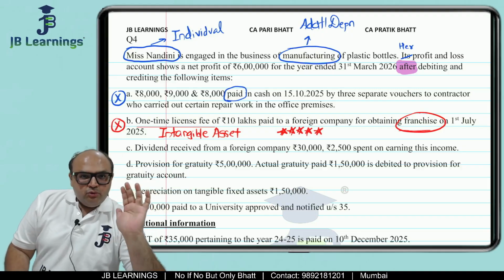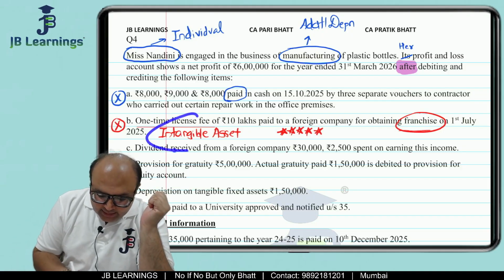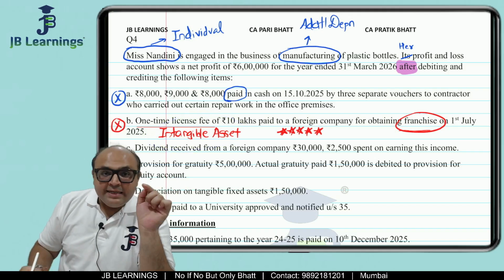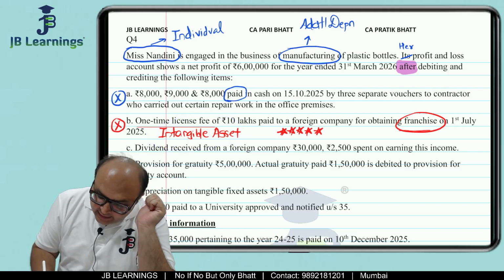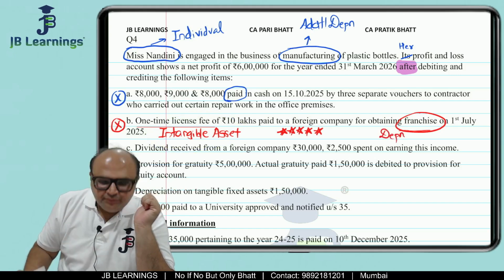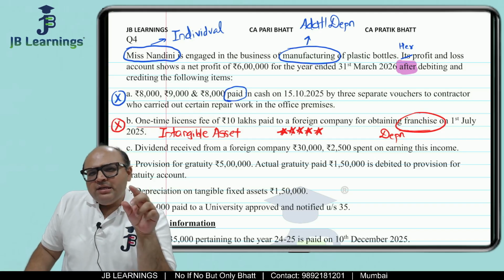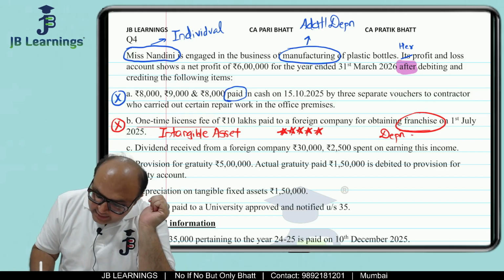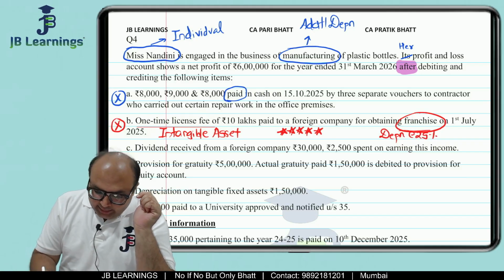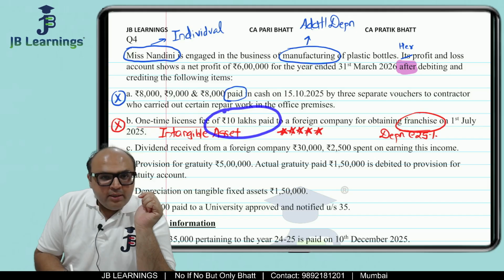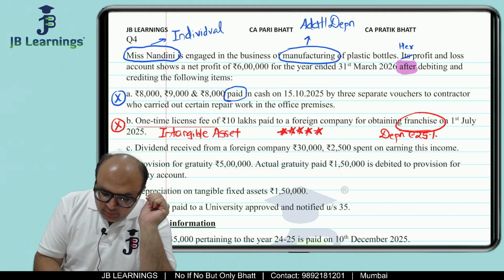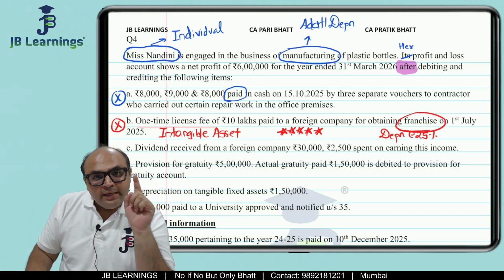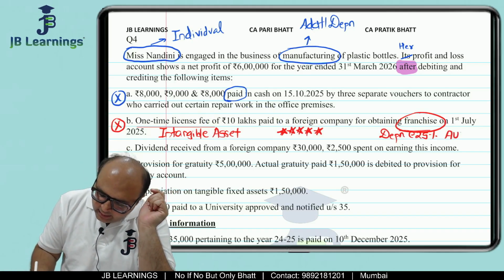So what you are supposed to do is, this is an intangible asset, this is not allowed, but there is a hidden adjustment in this, and the hidden adjustment is about depreciation. Friends, tell me, what is the rate of depreciation for intangible asset? Can you remember? The rate of depreciation for intangible asset is 25%. So, you know, friends, what are you supposed to do? This 10 lakh rupees debited is a capital expenditure. This is not allowed. But this 25% depreciation is a hidden adjustment, and it should be AUBE.